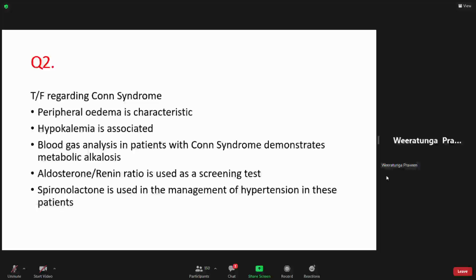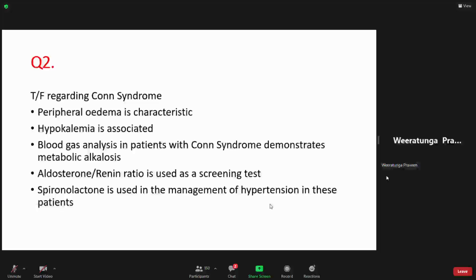So Nuwand is asking an important question. Sometimes, rarely, these patients with Conn syndrome present with polyuria. There is a slightly different mechanism for that one. I don't think you need to worry about that. That is a problem with the renal tubules. Again, there is a possibility they can present, but it sounds unusual, because they retain salt and water because of the aldosterone effect. But there's another slightly different mechanism that causes a renal tubular problem.